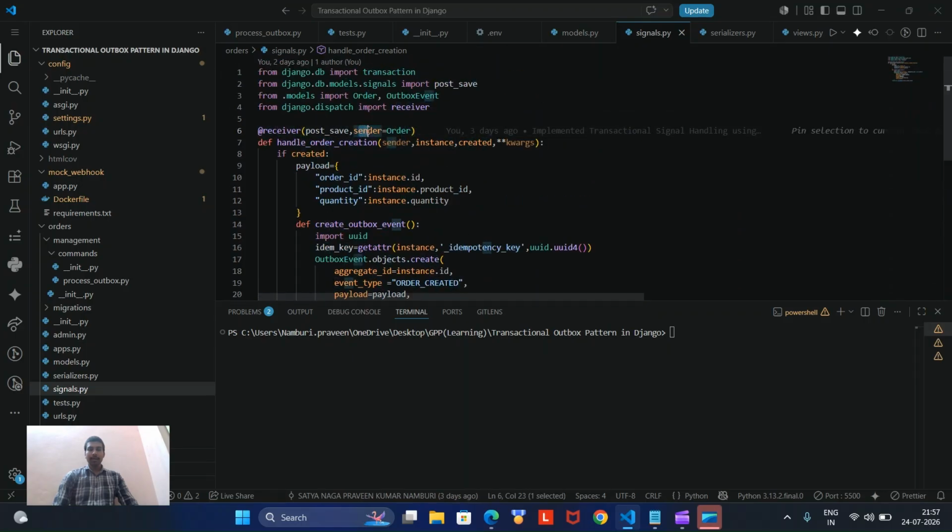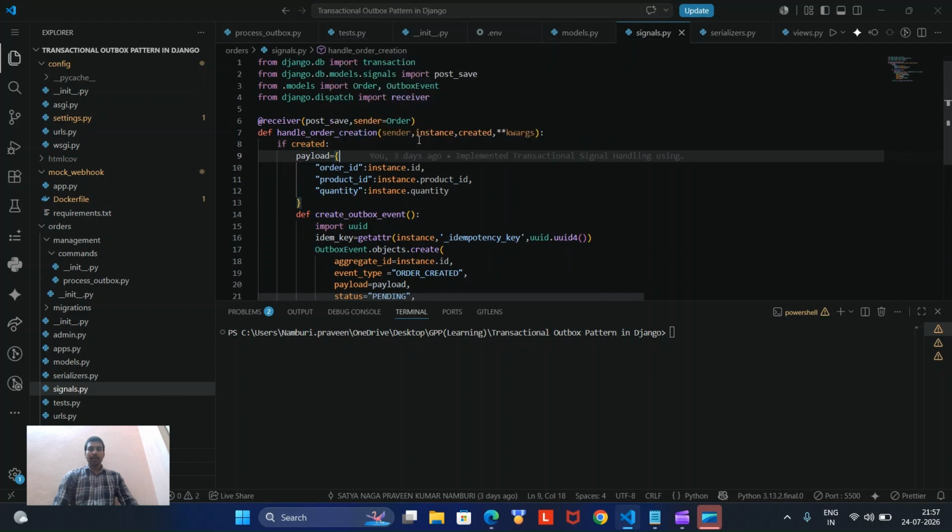The sender is nothing but our order. Whenever an order has been created, this method handle_order_creation will be executed, and it takes parameters such as the sender, the instance, which is the object, and the keyword arguments. The request can contain something called metadata, so that's why I use kwargs.